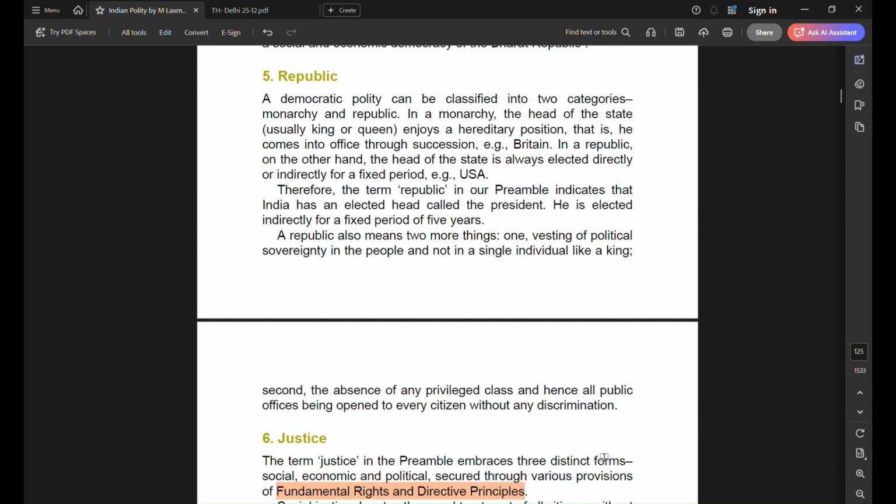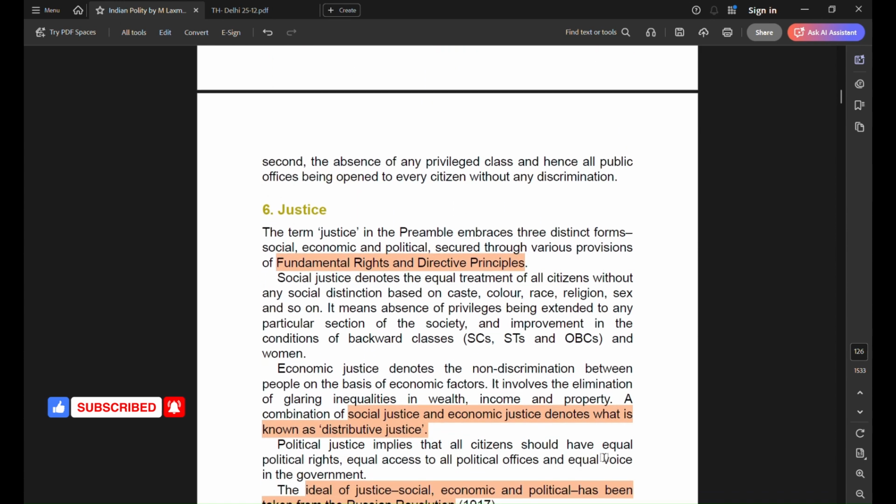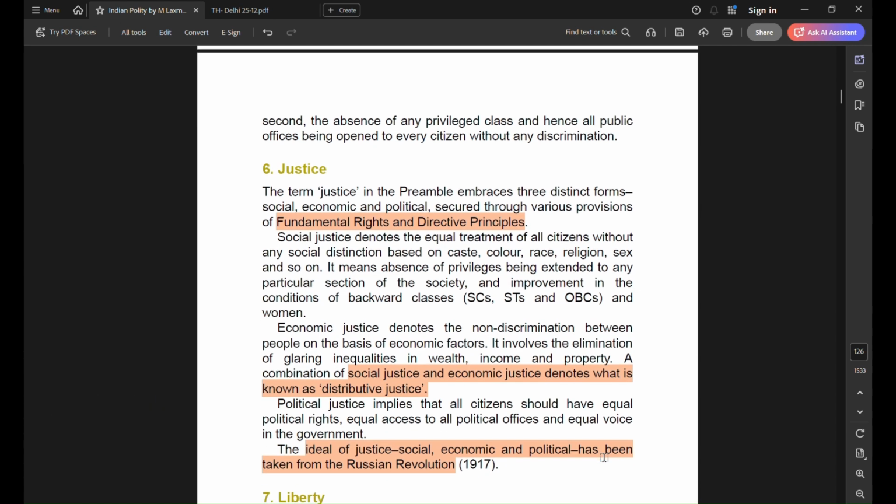Republic, any democracy can be of two types, monarchy or republic. Monarchy where the head of the state is by birth, by virtue of being born in a royal family, and republic where the person is elected one. And there is absence of any special privilege for one single class. All office is open to everyone, the general public citizens.